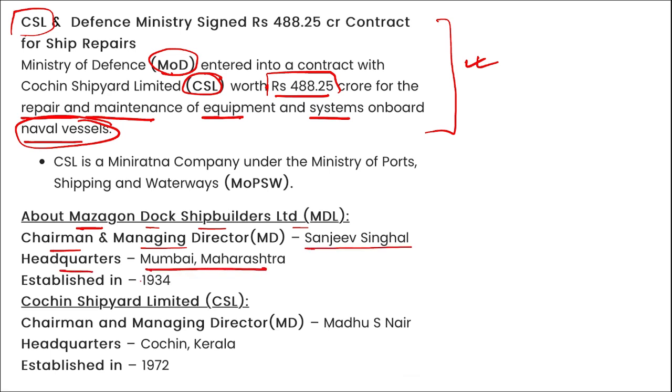Headquarters is in Mumbai, Maharashtra. It was established in 1934. For Cochin Shipyards Limited, chairman and managing director is Madhu S. Nair. Headquarters is in Kochi, Kerala, and it was established in 1972.